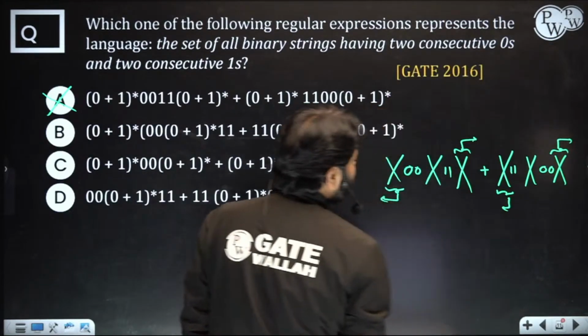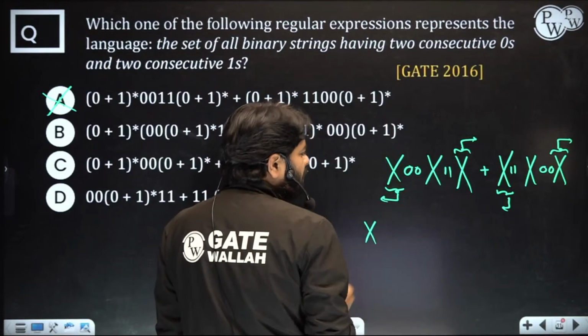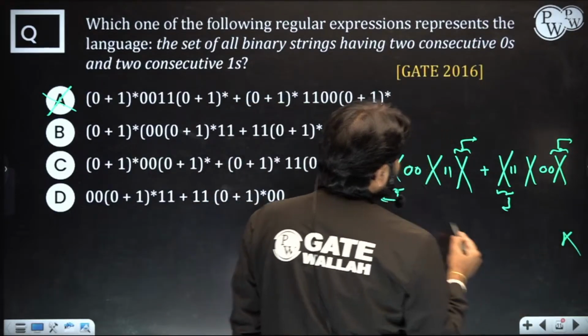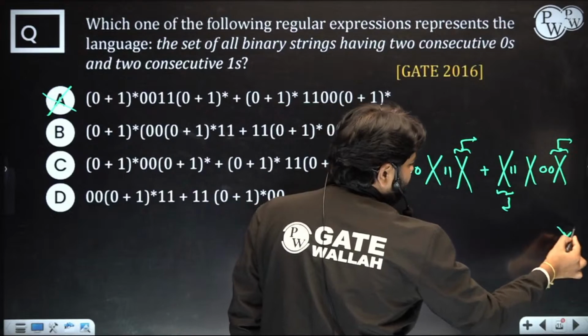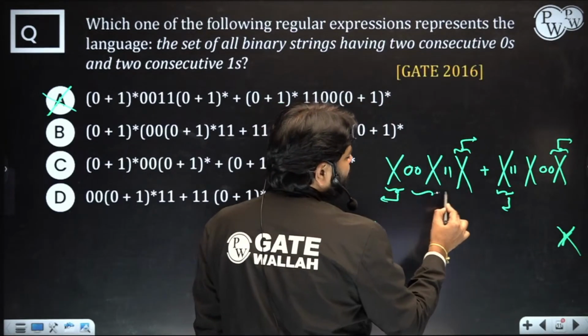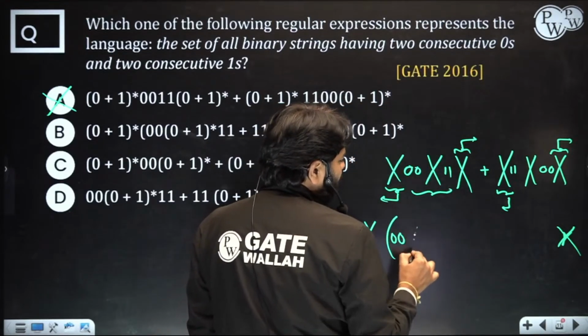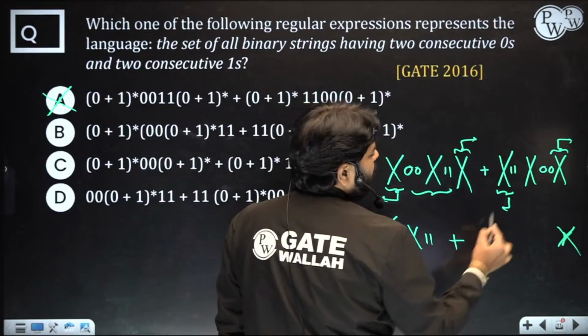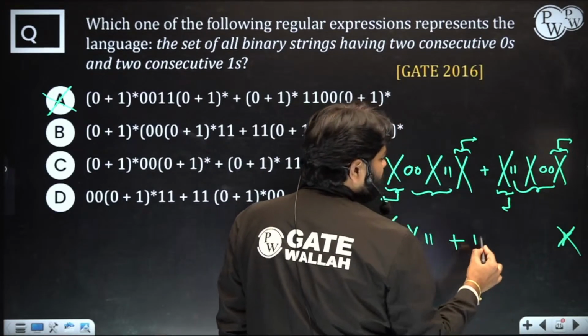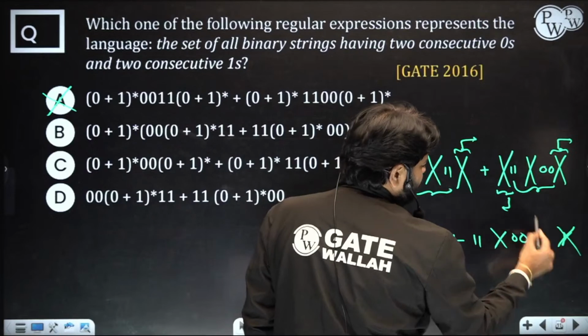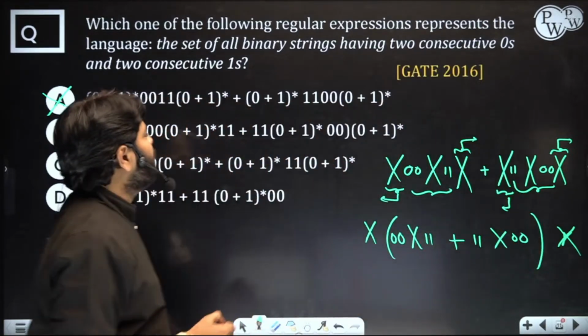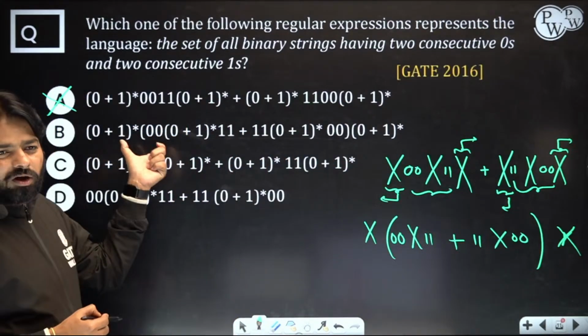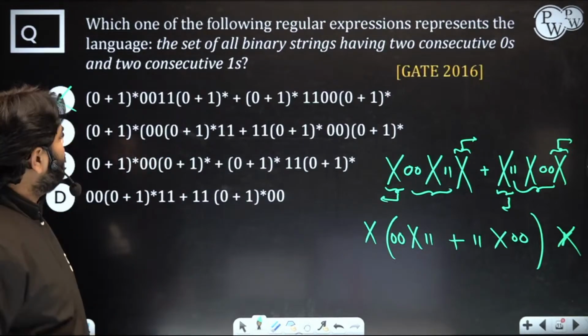So what happens when you do that? When you take 1x common, what is left in between? This one is left here, 00 x 11, and this is left, 11 x 00. That's it. Now is this exactly visible in option B? That's right. Yes, Sima. Option B.